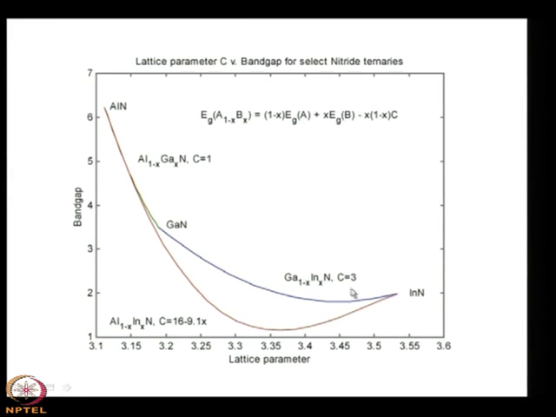And suppose you go for gallium indium nitride, so indium nitride is here and gallium nitride is here. If you go for the ternary preparation, then you find that the same thing is applicable. Suppose material A is gallium nitride, so put the band gap of gallium nitride here, and material B is say indium nitride, put the band gap of indium nitride here, and C is a constant, in this case it is 3. So, very easily one can calculate the band gap of the material, particularly the ternary materials.